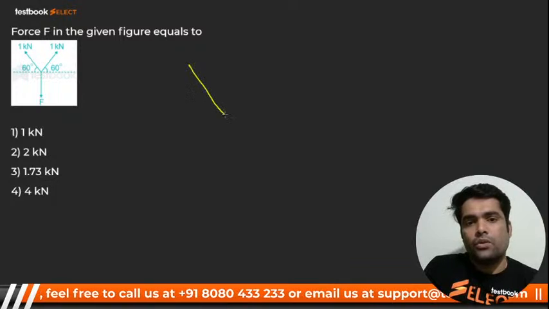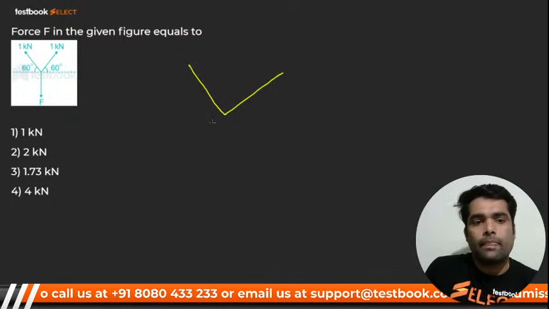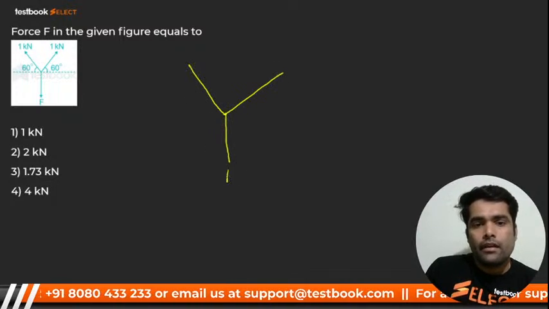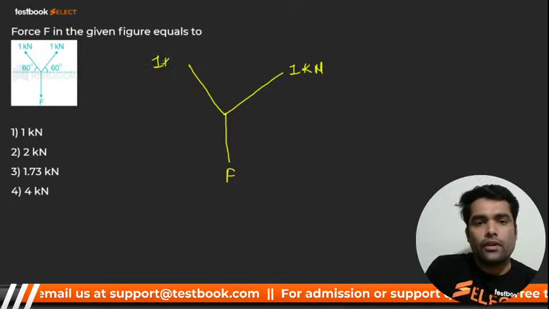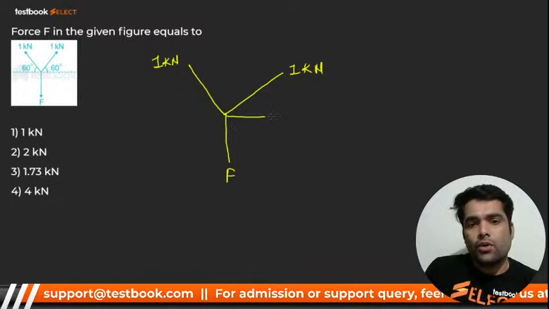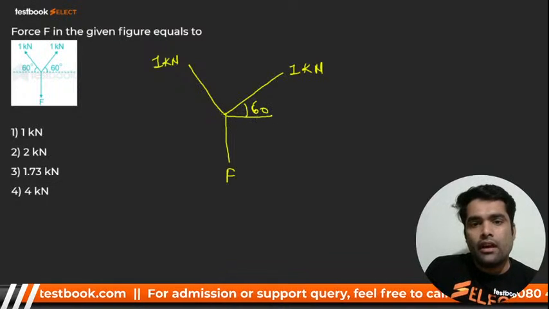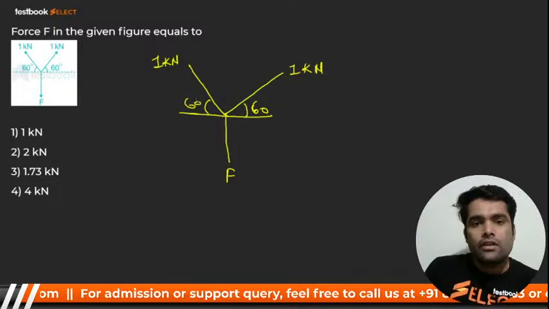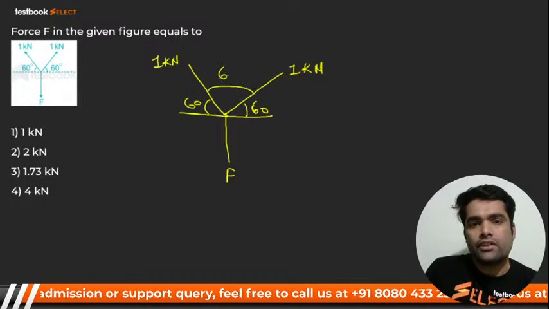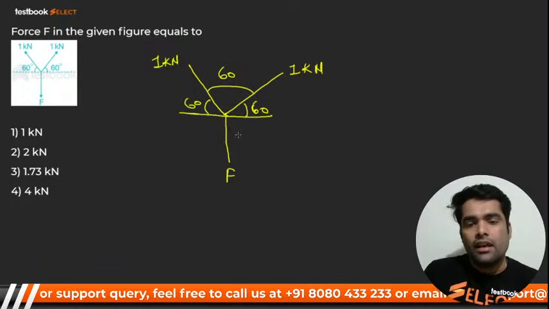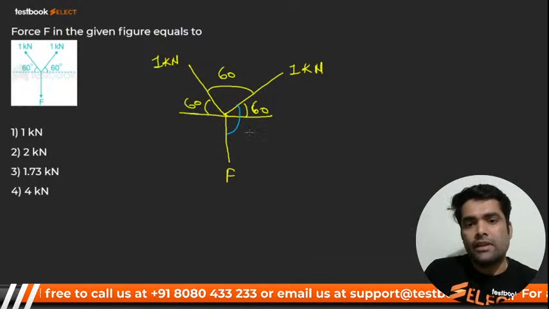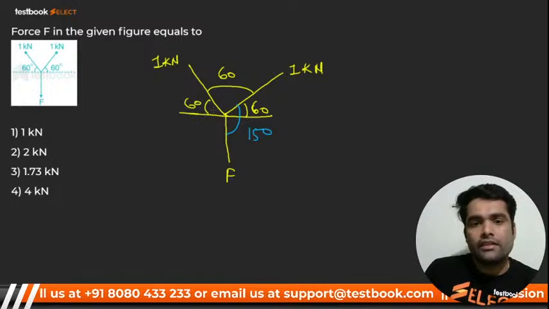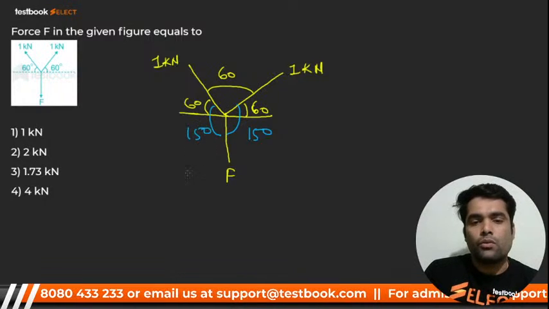If it is not visible to you, I will draw it over here. It is F, it is 1 kilonewton, right? And this angle is 60, and this one is also 60. So this will definitely be 60. And this will be 90 plus 60, that is 150. And this is also 150.